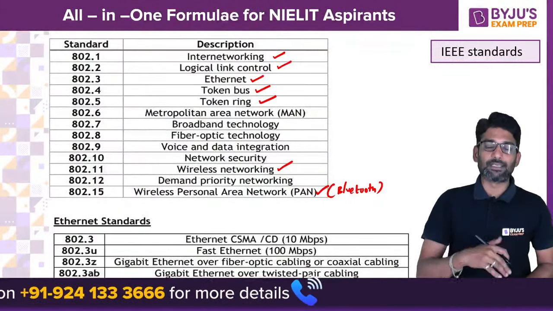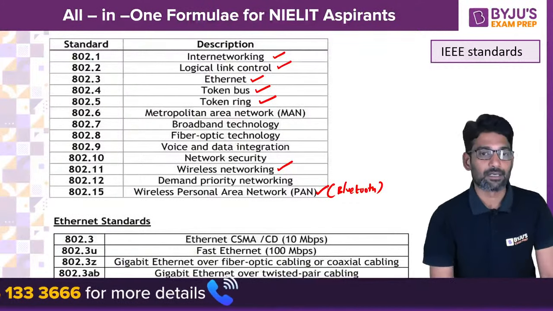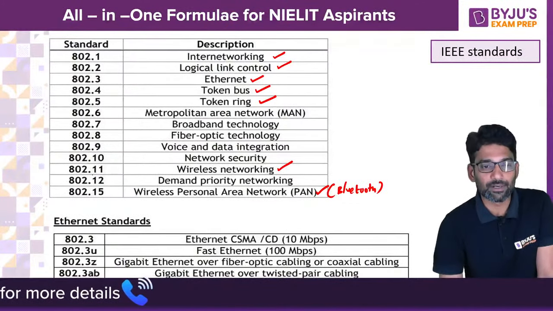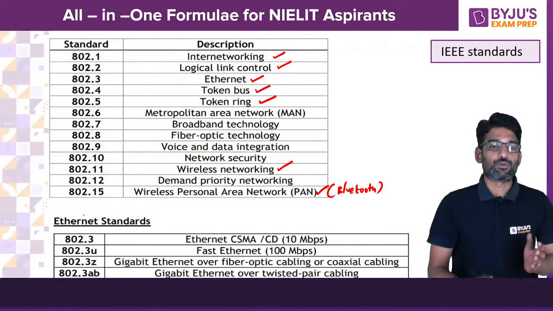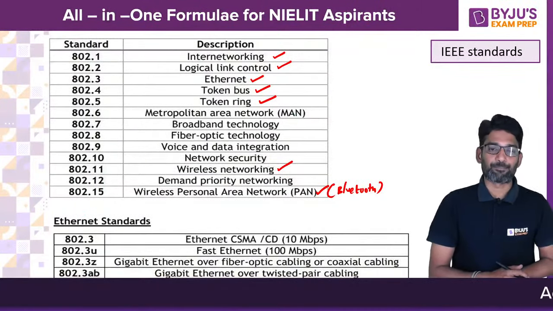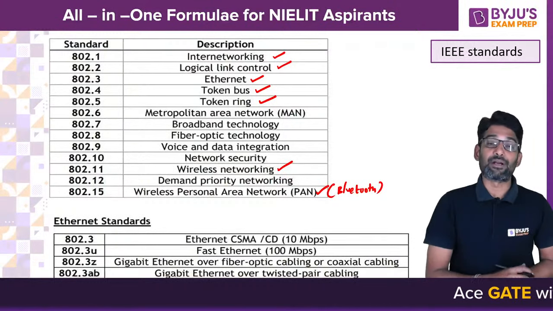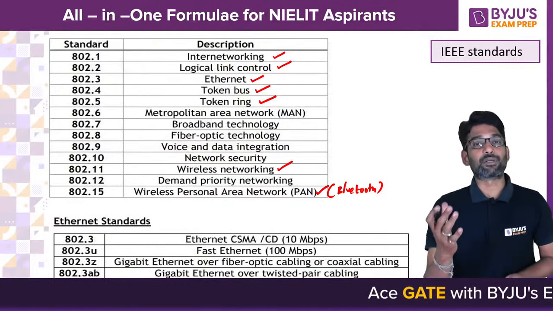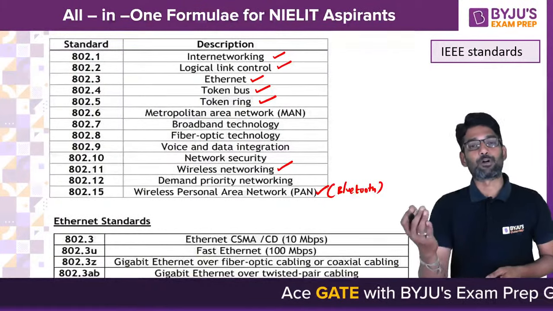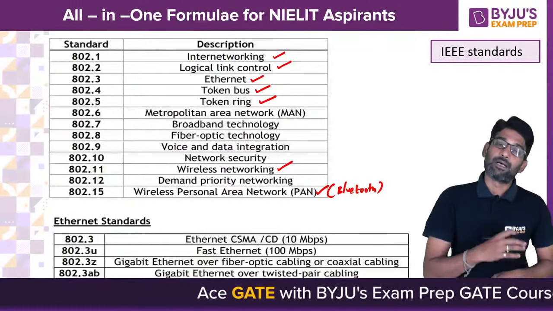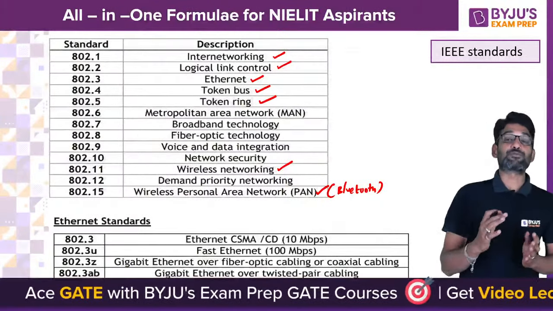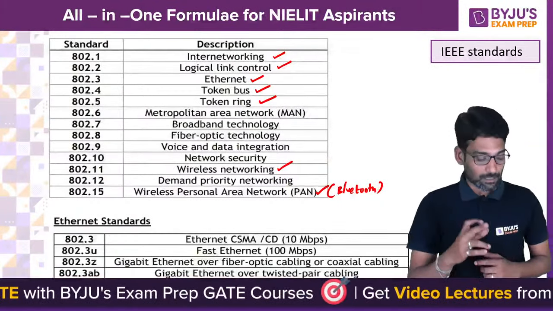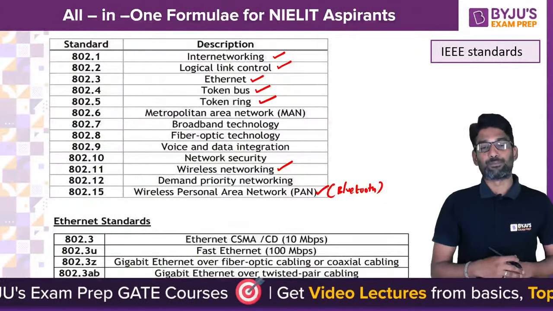And in the Ethernet again there are substandards. 802.3 U, Z, AB, AE. So U is for fast Ethernet, which is 100 Mbps speed. Z is for gigabit Ethernet over fiber optic or coaxial cable, and AB is gigabit Ethernet for twisted pair cable, and AE is for 10 gigabit Ethernet. These terms are also very important.